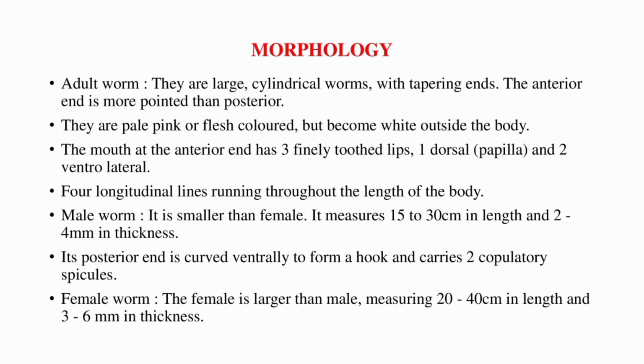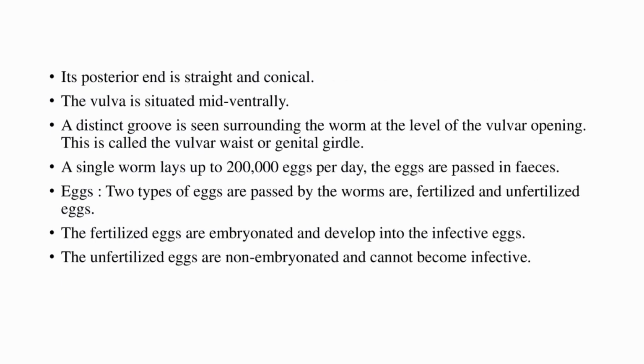Female worm: the female is larger than the male, measuring 20 to 40 cm in length and 3 to 6 mm in thickness. Its posterior end is straight and conical. The vulva is situated mid-ventrally. A distinct groove is seen surrounding the worm at the level of the vulvar opening. This is called the vulvar waist or genital girdle. A single worm lays up to 200,000 eggs per day. The eggs are passed in phases.